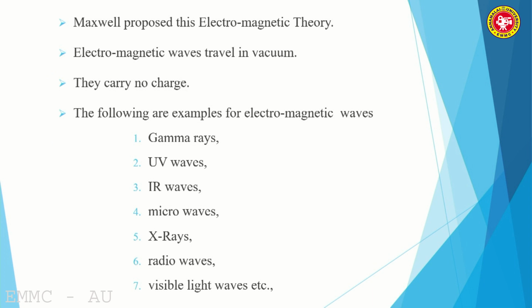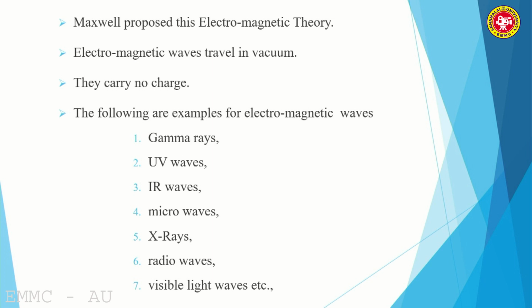Normally, electromagnetic waves have mainly two properties. What are the two properties? Electromagnetic waves carry no charge and electromagnetic waves travel with the velocity of light. The concept of electromagnetic is a general topic. If I say electromagnetic, it includes gamma rays, it may be UV, it may be IR, it may be microwaves, it may be X-rays, it may be radio waves, even the visible light emitted all belong to electromagnetic waves, because electromagnetic is a common word.